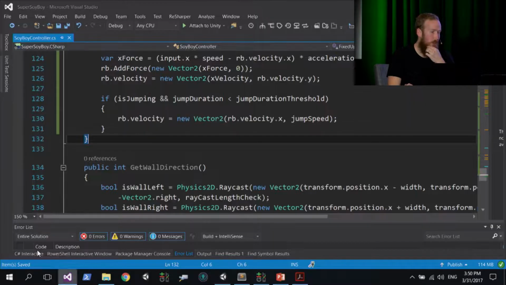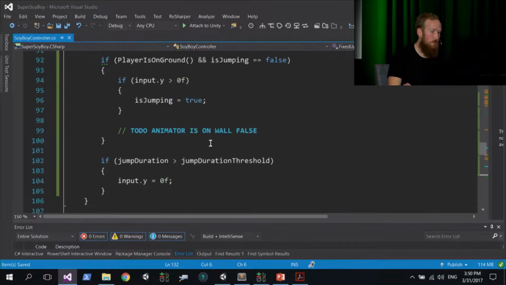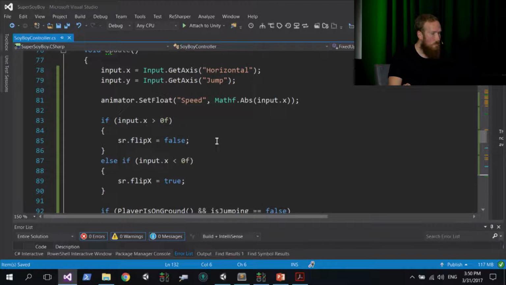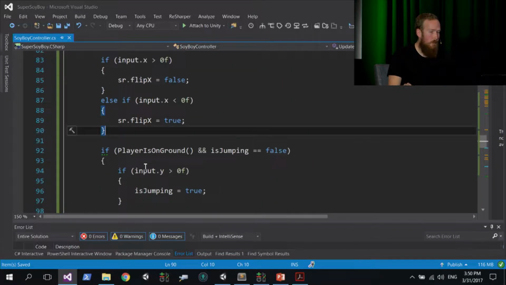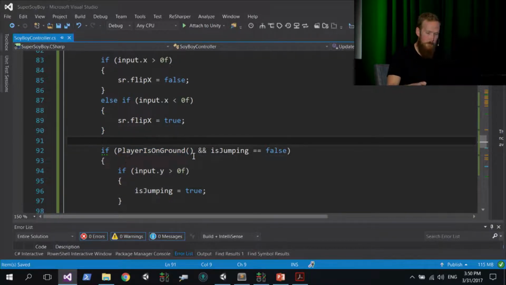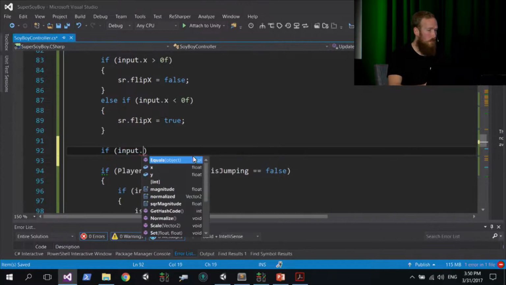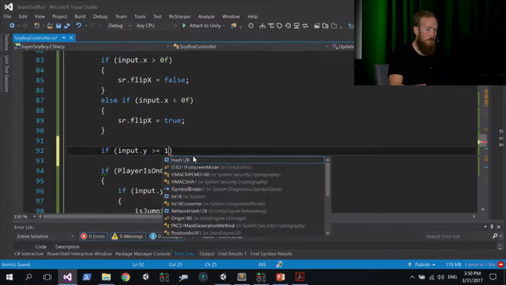So switch back to your code, and we need to now calculate how long the player has been holding in the jump button. So you scroll up to the update method, and look for the sprite flipping code here. So just below that and just above this player is on ground check, so in between here, add a few lines, and we're going to say if, and then input.y is greater than or equal to 1f.